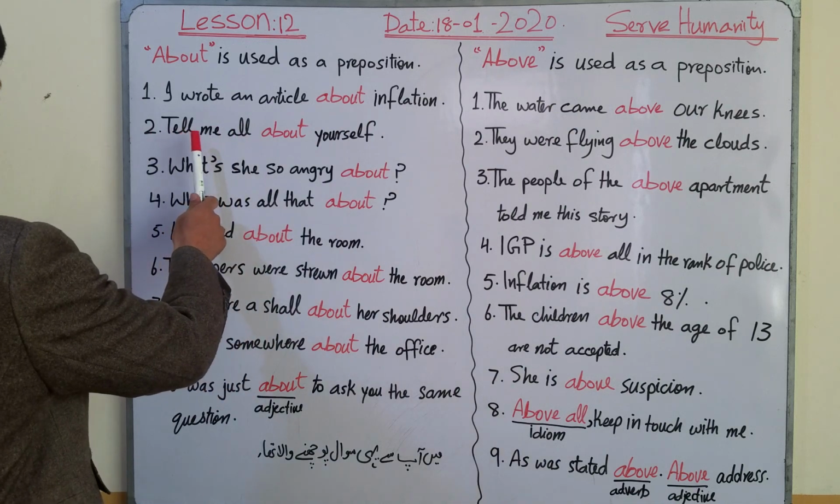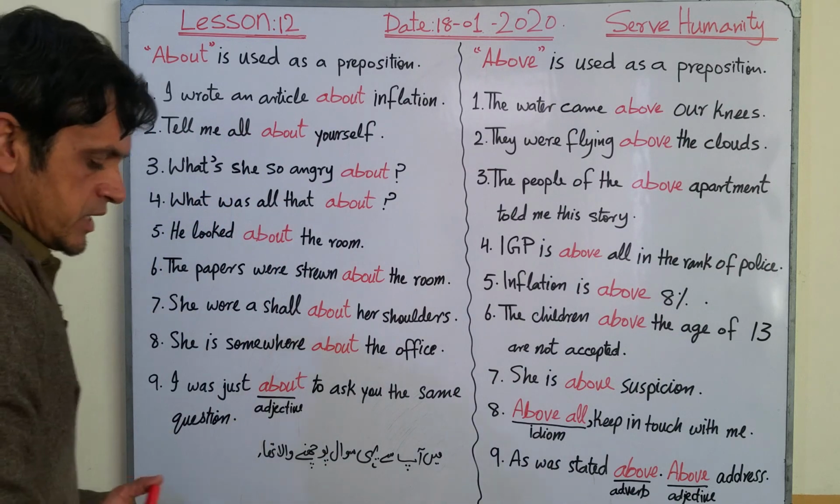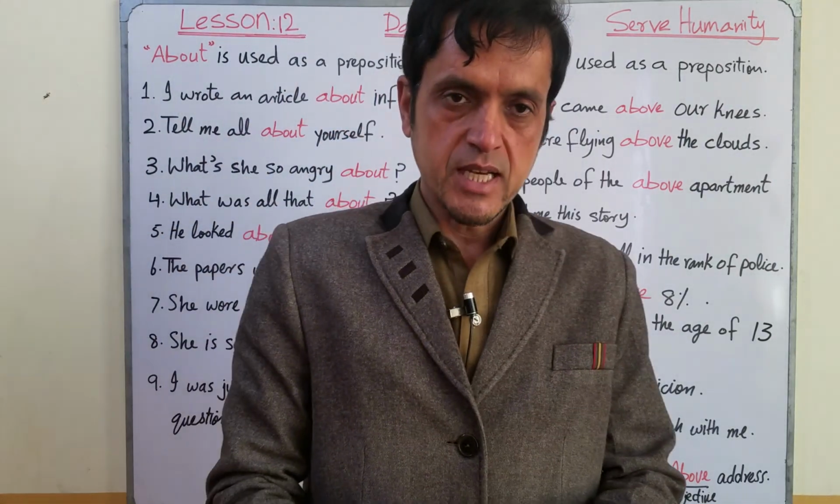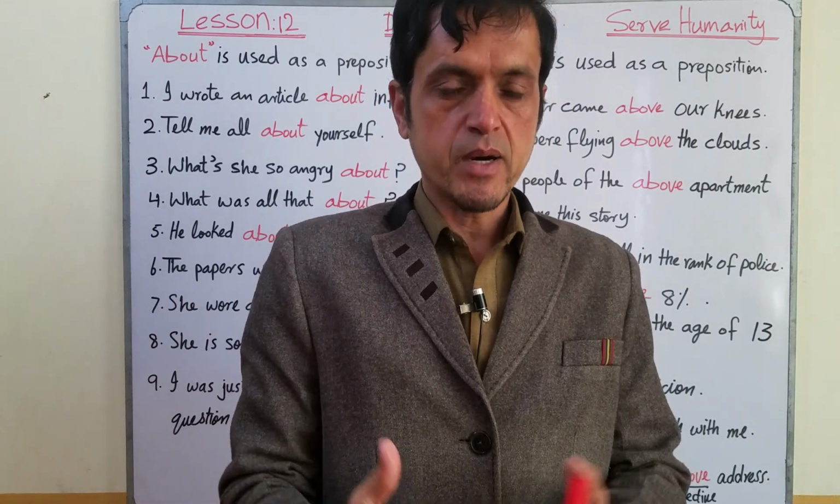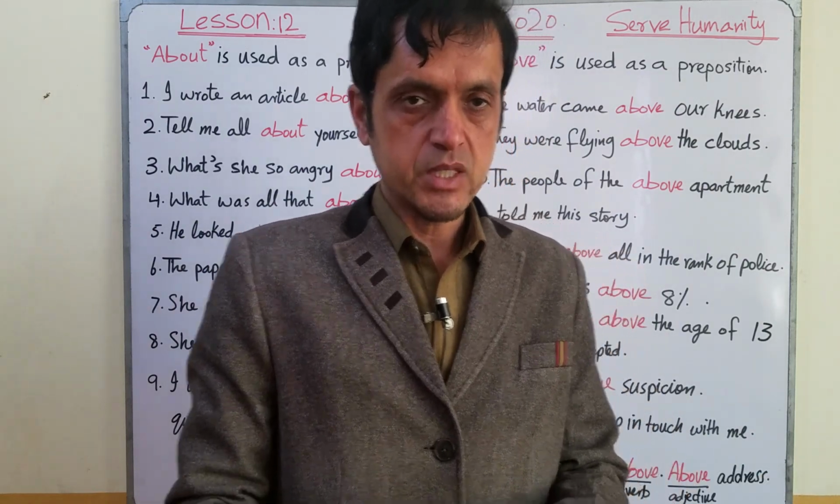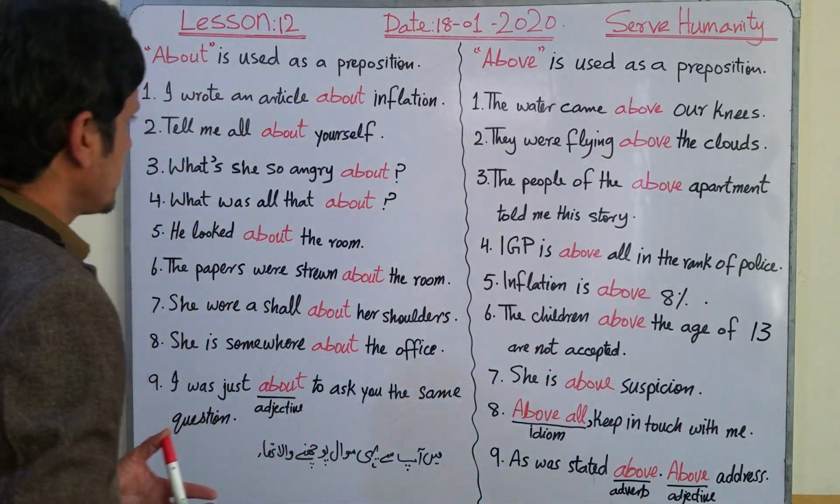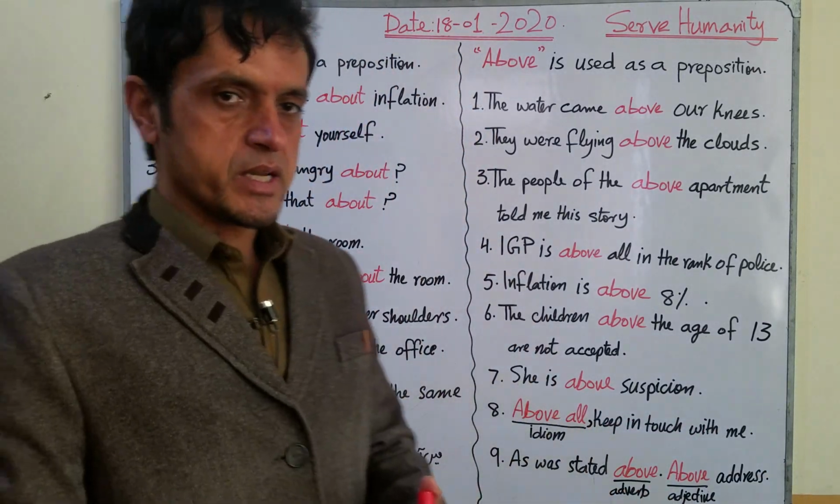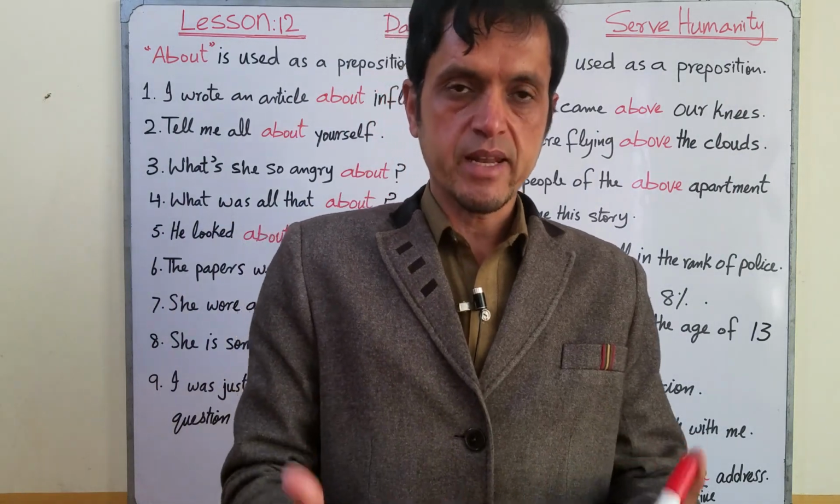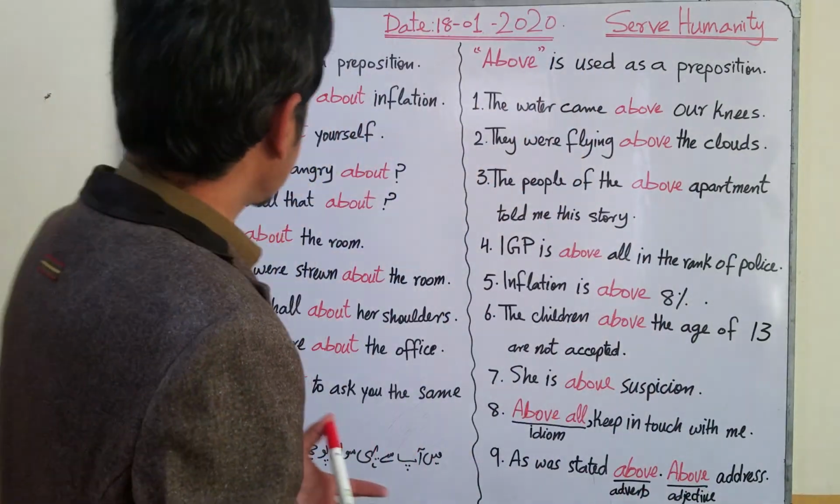Number 2, tell me all about yourself. It means tell me the whole story about yourself: what happened to you, tell me the whole story. Or if you are giving an interview, the interviewer can ask you to tell me all about yourself.